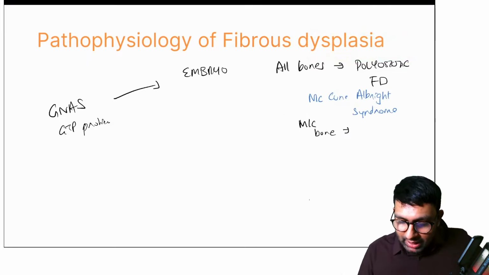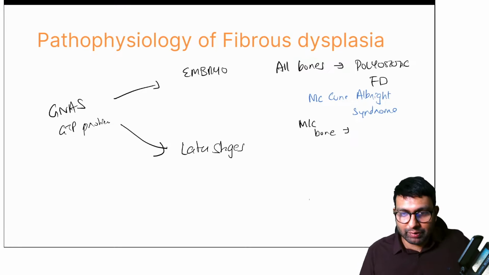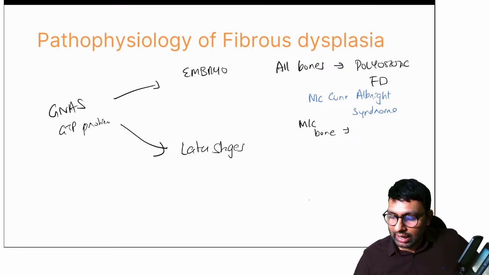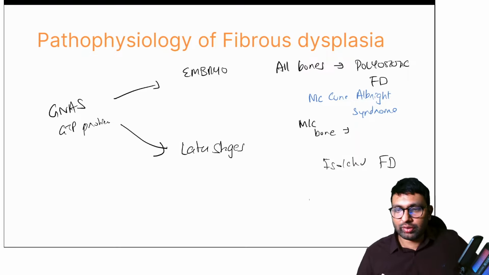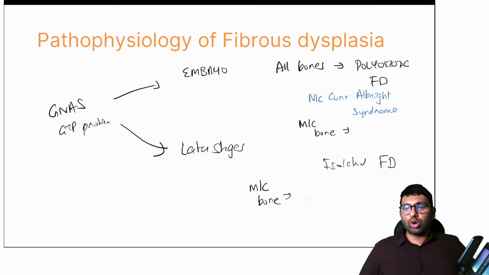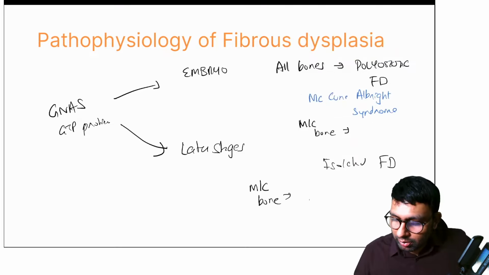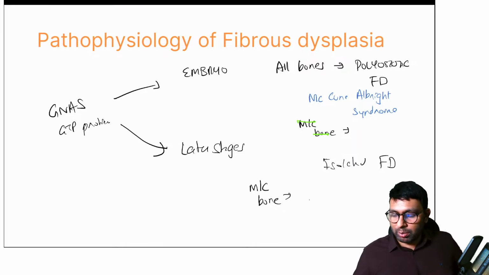If this occurs in later stages, after embryogenesis, then you will only have isolated cases of fibrous dysplasia, and this is seen in a different bone. Most common bone seen in cases of monoostotic fibrous dysplasia. So tell me both of these answers. One is the most common bone seen in polyostotic, and one more is in mono.